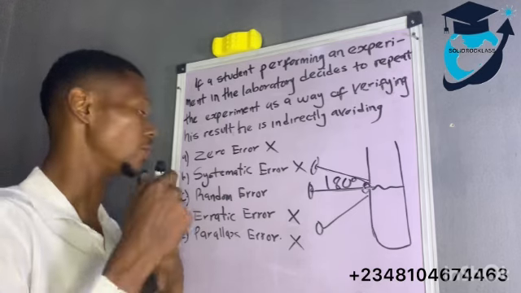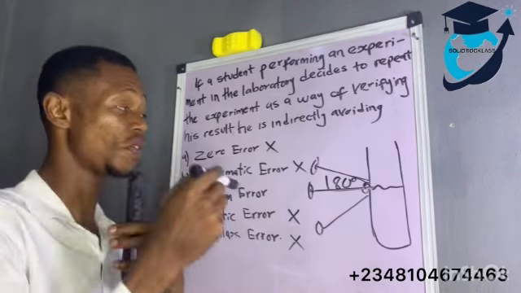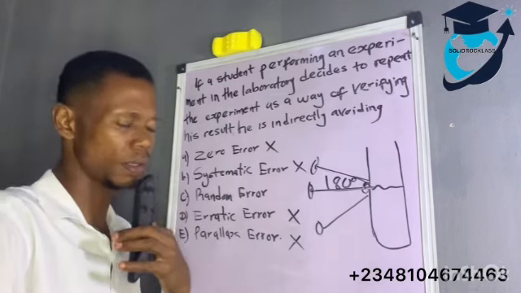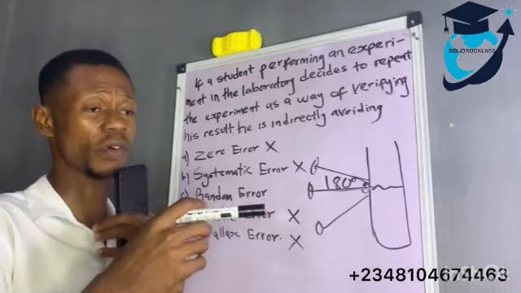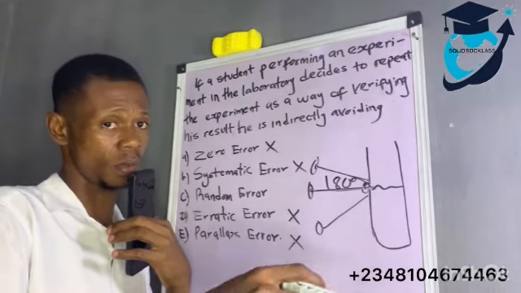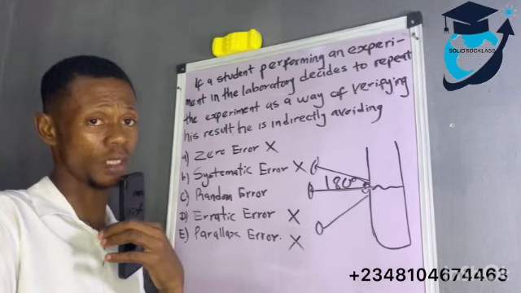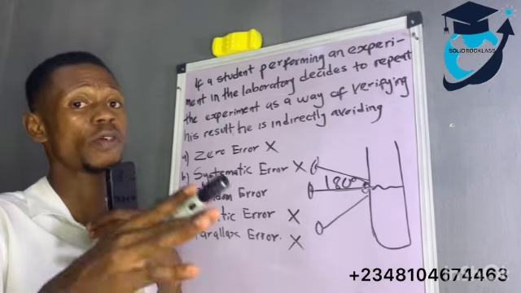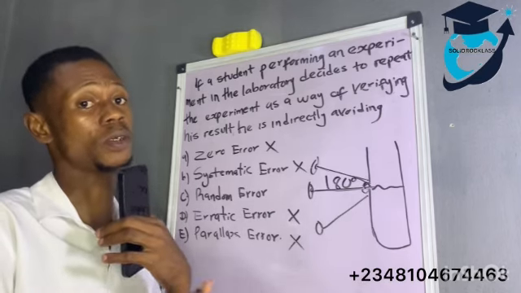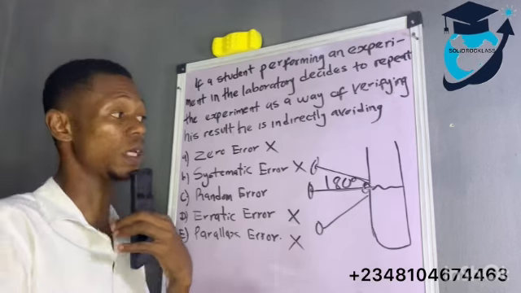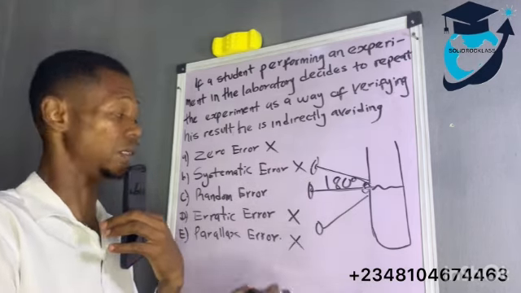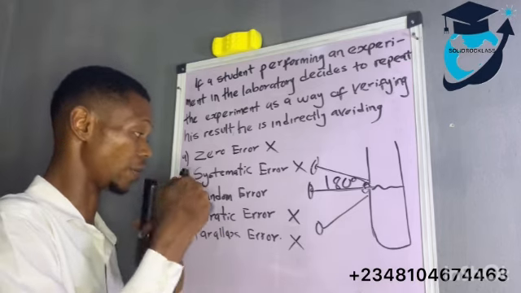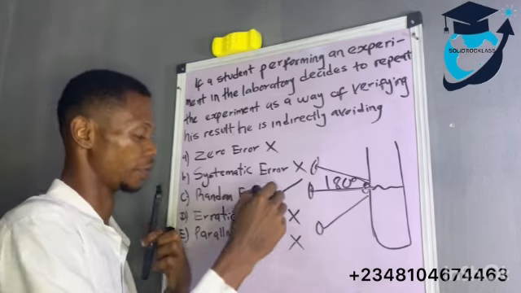You understand? So for random error, to avoid am, na to repeat the experiment. You dey do am over and over again. So if you don make mistake for the first one, the second one, you go get better result. The third one, so as you dey repeat am, you go dey observe the mistakes wey you dey do. You go dey correct am. So anybody wey dey repeat experiment, e dey try avoid wetin? Random error.